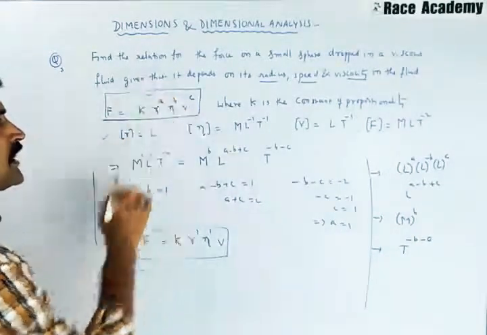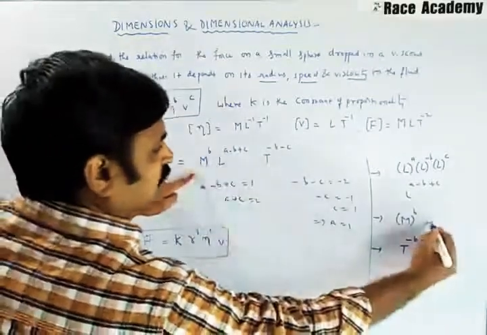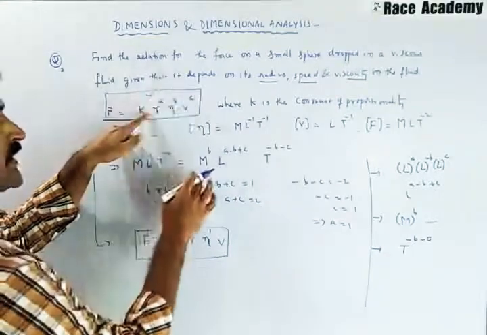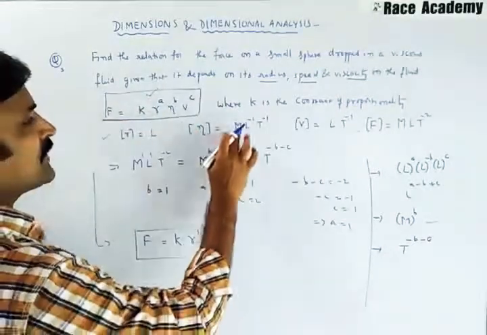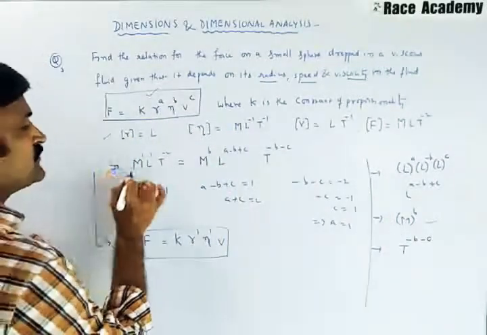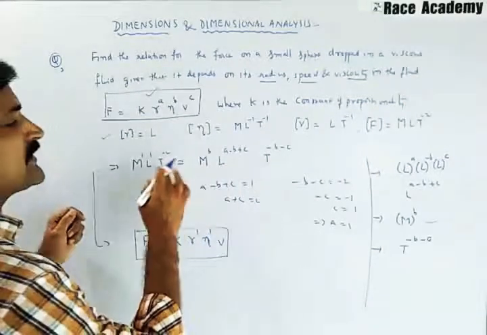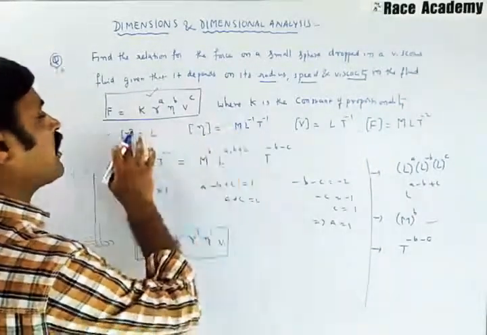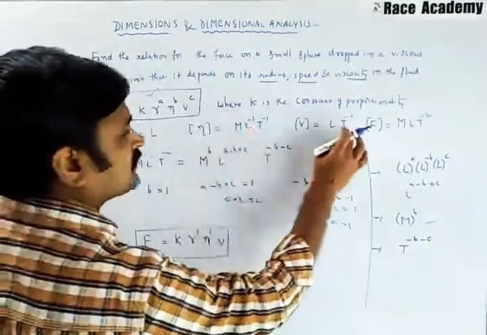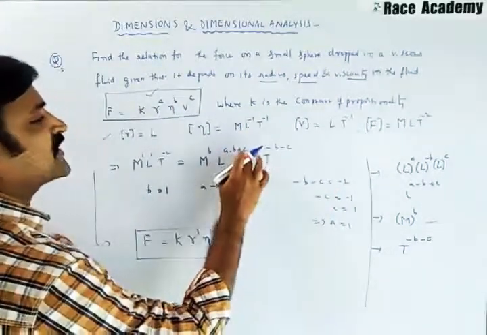So in this formula, for the M powers, only M^1 is there on the left, and on the right viscosity has M, so viscosity power b gives M^b. Force equals this, by the principle of homogeneity. For L powers, R^a gives L^a, viscosity power b gives L^-b, and velocity power c gives L^c, so L^(a - b + c) came.